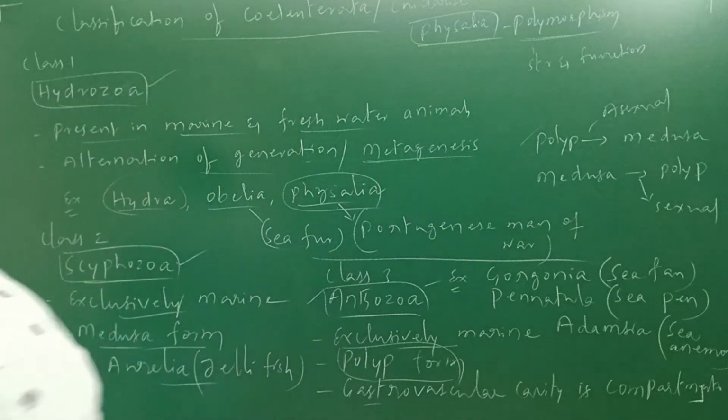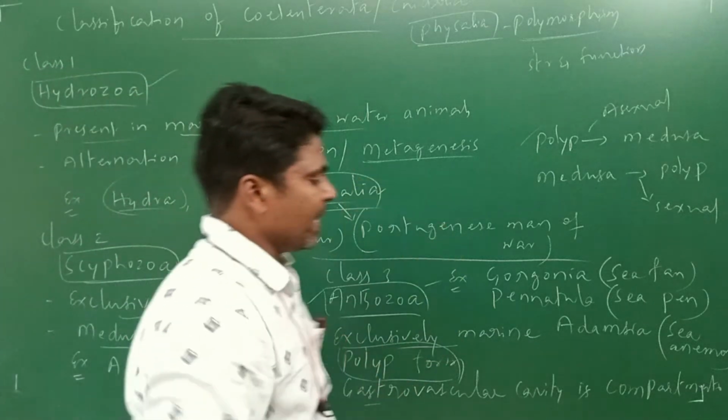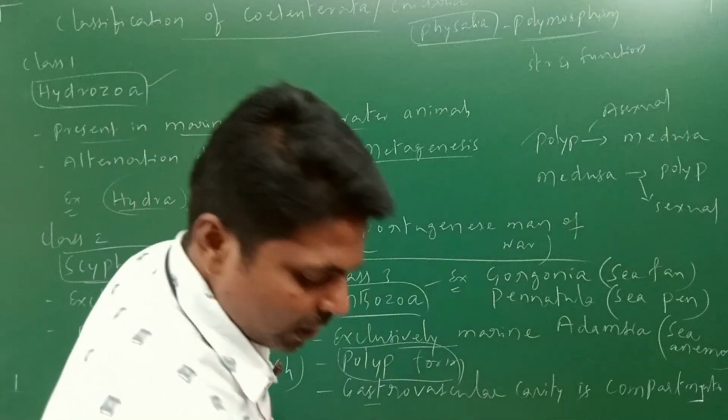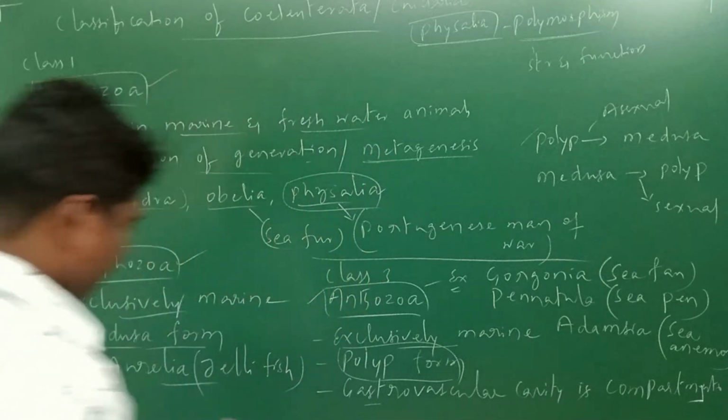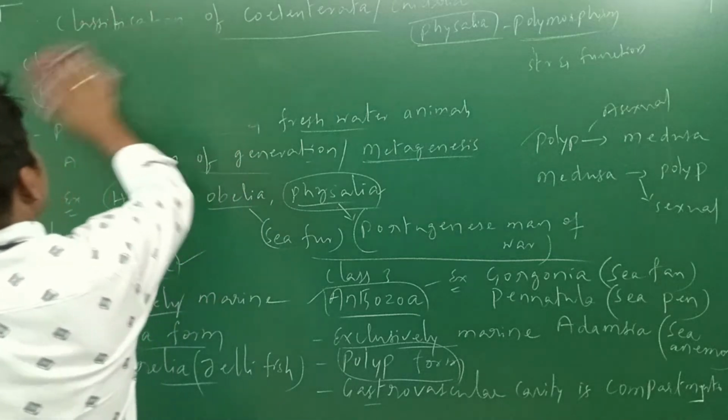With this, the Coelenterata classes are completed. Next we are going to enter into another phylum. The next phylum is Ctenophora.